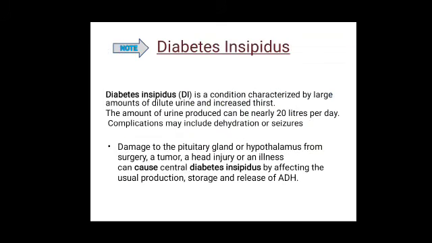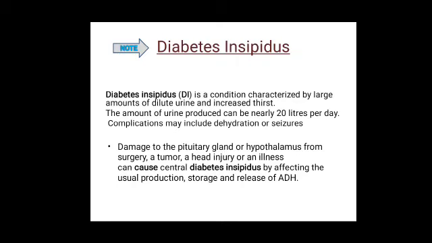We get confused between diabetes mellitus with diabetes insipidus, but diabetes mellitus is different from diabetes insipidus. Diabetes insipidus is a condition characterized by large amounts of dilute urine and increased thirst. The amount of urine produced can be nearly 20 liters per day. Complications may include dehydration or seizures. Seizures is a sudden uncontrolled electrical disturbance in the brain.